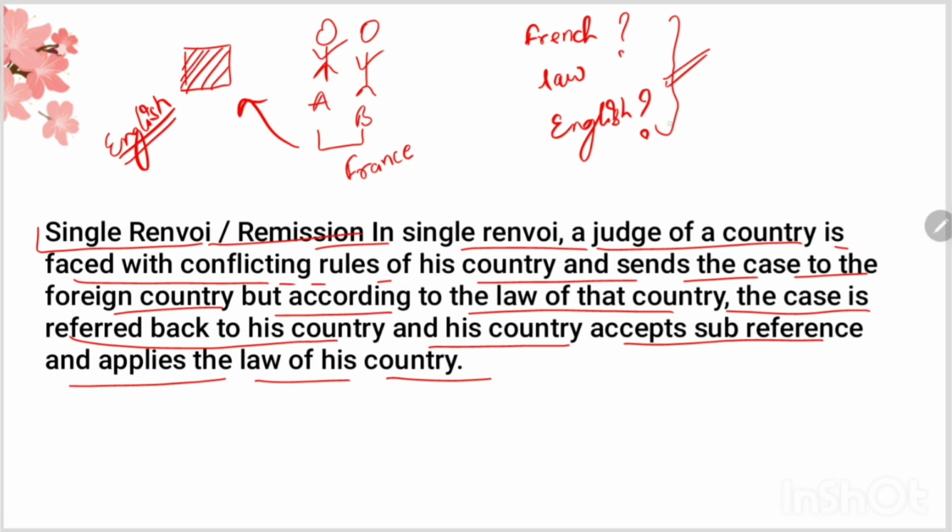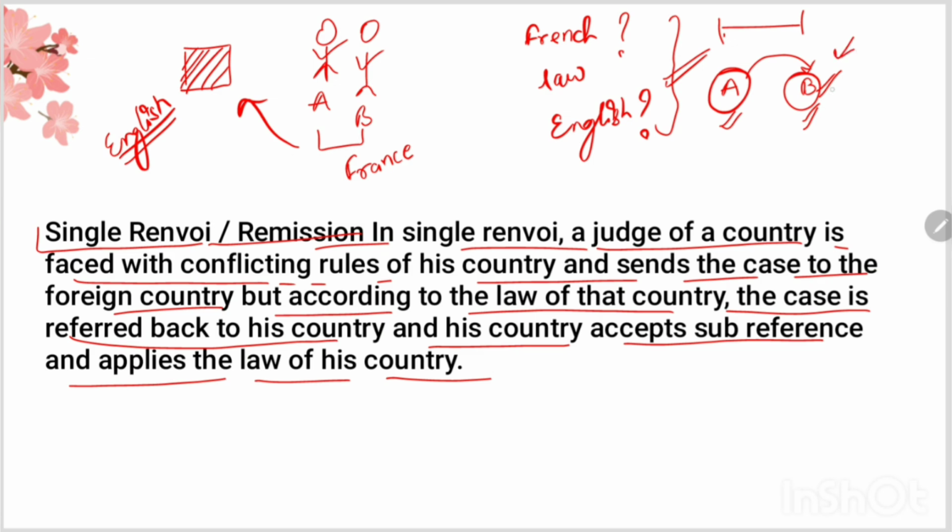Okay. First, the court looks into its own law, and if it thinks that its law will not apply and there is a foreign element involved in the case, then it refers the case to country B, whose foreign element is involved. Also, this reference only happens in imagination. There's no such actual reference. The judge of country A just imagines himself in the position of country B and then determines whether the law of country B will apply or not.